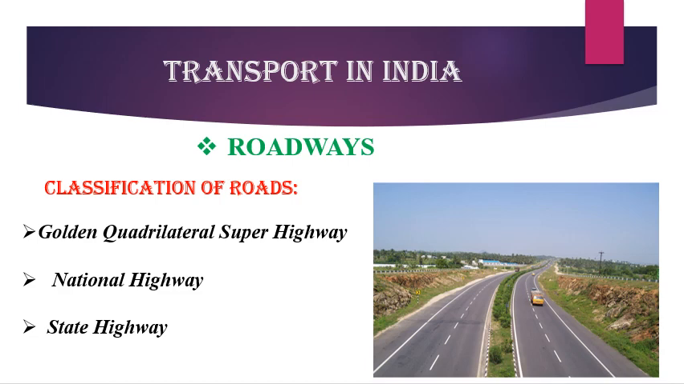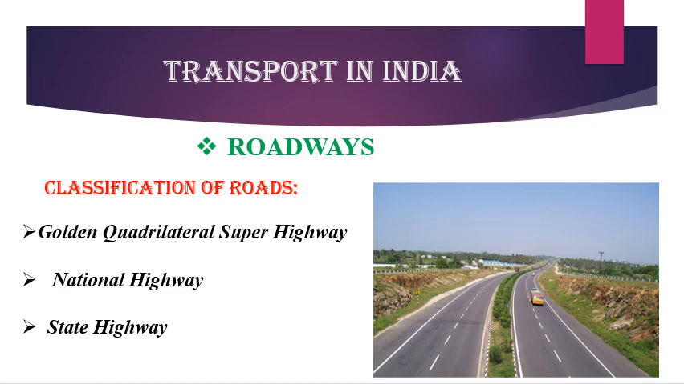First, Golden Quadrilateral Superhighways. These are 6-lane highways managed by the National Highway Authority of India. The Golden Quadrilateral links Delhi, Kolkata, Chennai and Mumbai, along with the North-South Corridor and East-West Corridor. Second, National Highways. They link extreme parts of the country.